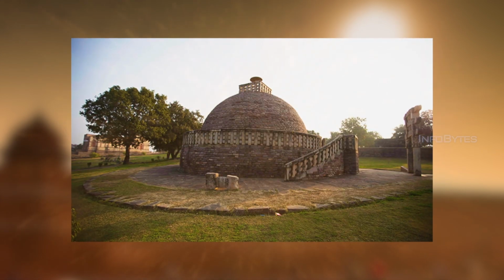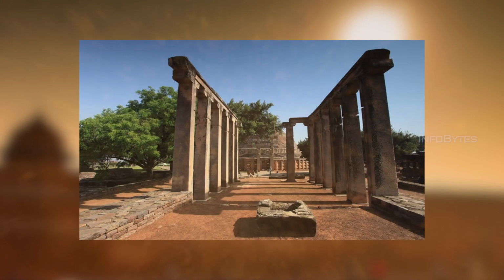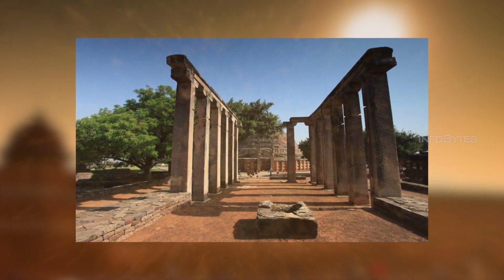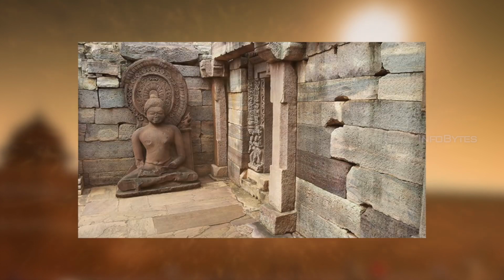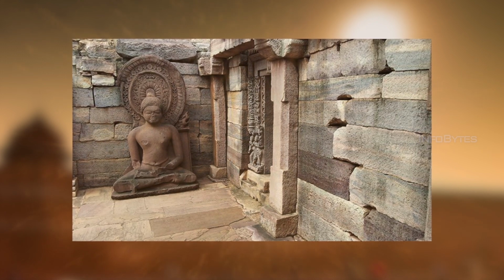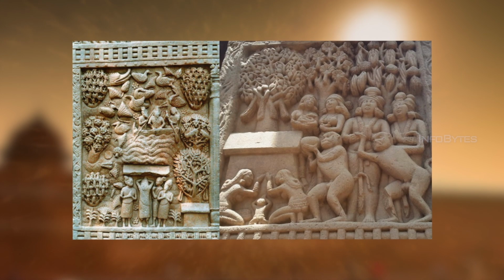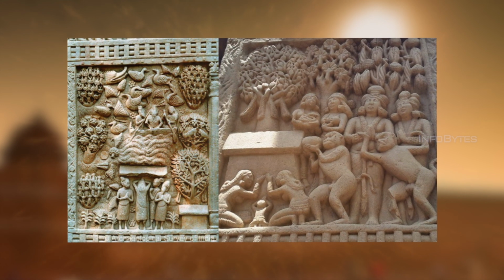Its nucleus was a simple hemispherical brick structure built over the relics of Buddha. Sanchi is the center of a region with a number of stupas all within a few miles of Sanchi. It is probably the best preserved group of Buddhist monuments in India. Sanchi encompasses most of the evolutions of ancient Indian architecture and ancient Buddhist architecture.